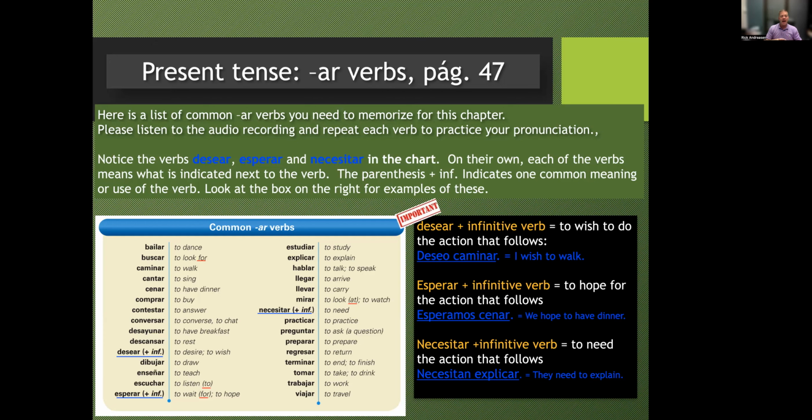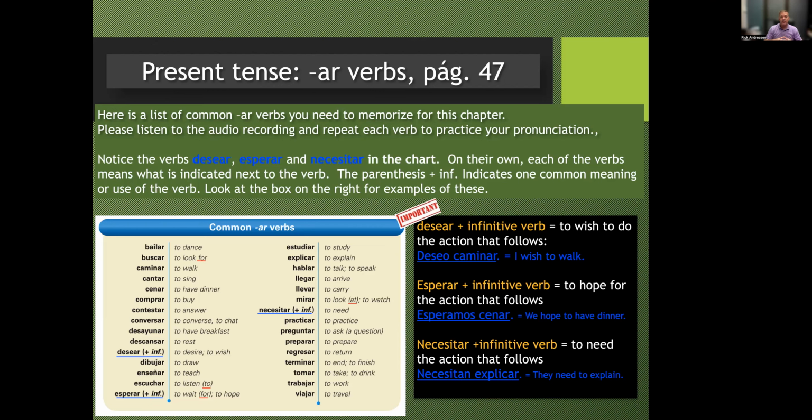So clases repitan. Bailar, to dance. Buscar, to look for. Caminar, to walk. Cantar, to sing. Cenar, to have dinner. Comprar, to buy. Contestar, to answer.